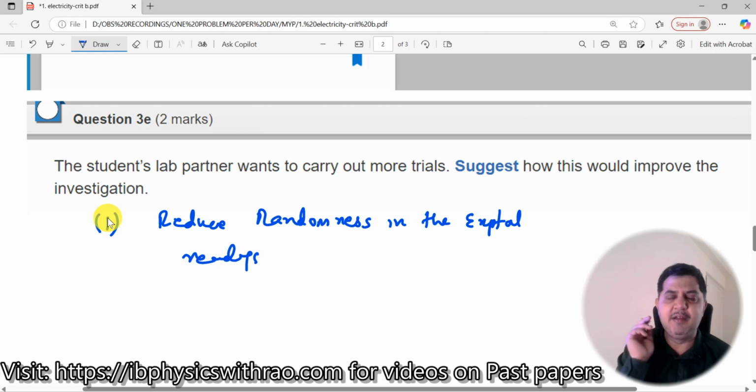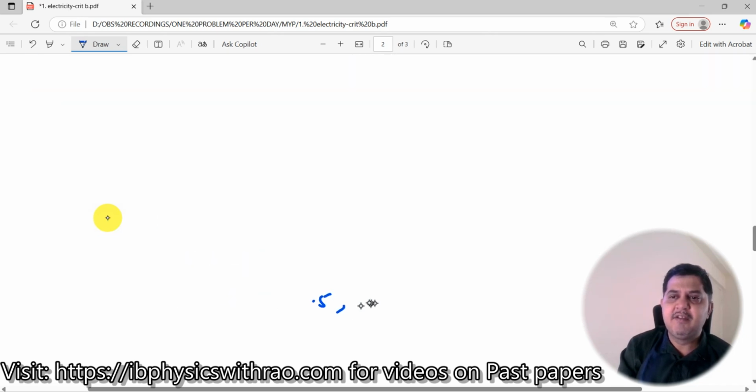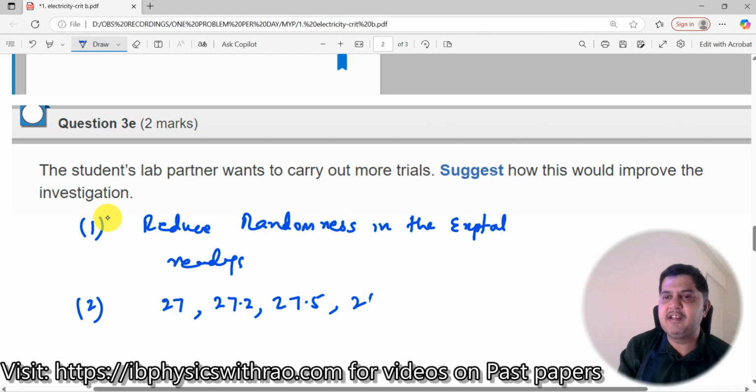Usually when we come to IB, we do something called an internal assessment. There you need to actually conduct an experiment. When you conduct an experiment, we expect you to do at least something like 5 trials and take the mean of it. This is one of the reasons. The second reason is that, let us say while you are conducting the experiment, after you do multiple trials, first time you get something like around 27 ohms. Second one, you get 27.2. Third time you get 27.5. Fourth time you get something like 26.8. Fifth time you get 22 ohms.